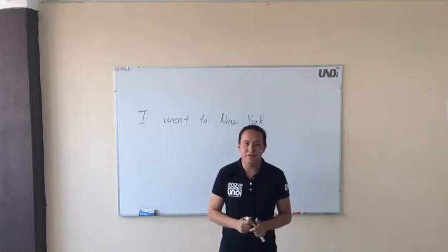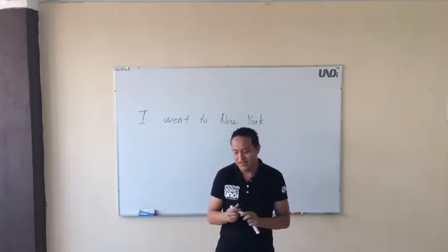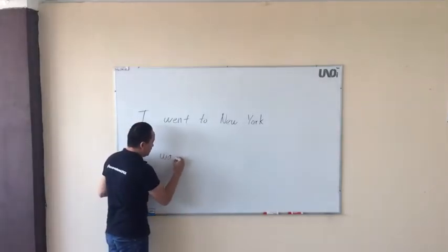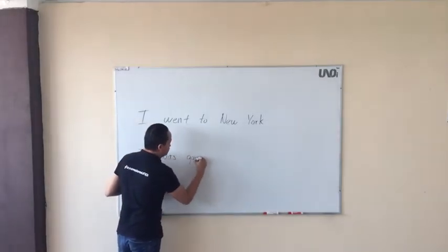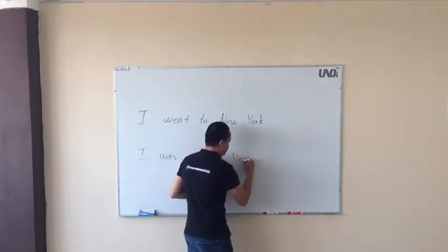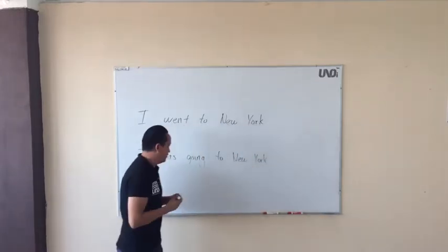Think about it. I'm going to give you 3 seconds. Right? Look. I was going to New York. Okay?